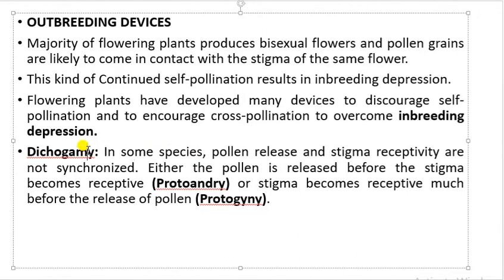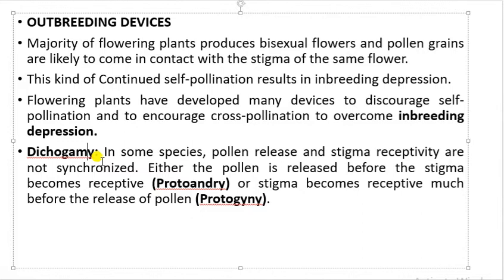The first device is known as dichogamy. Now, what is this dichogamy? In some species of flowering plants, the release of pollen grains and stigma receptivity are not synchronized. So, in such kind of flowers, sometimes the release of pollen and the receptivity of the stigma does not take place at the same time. That's why it is known as not synchronized, because this does not take place at the same time.